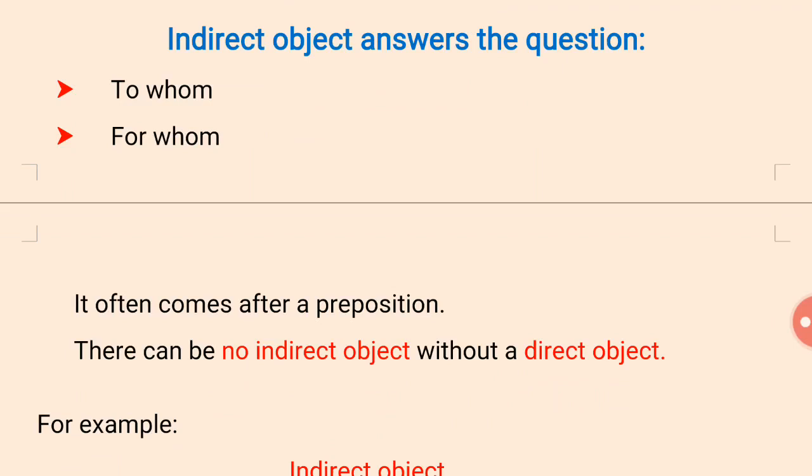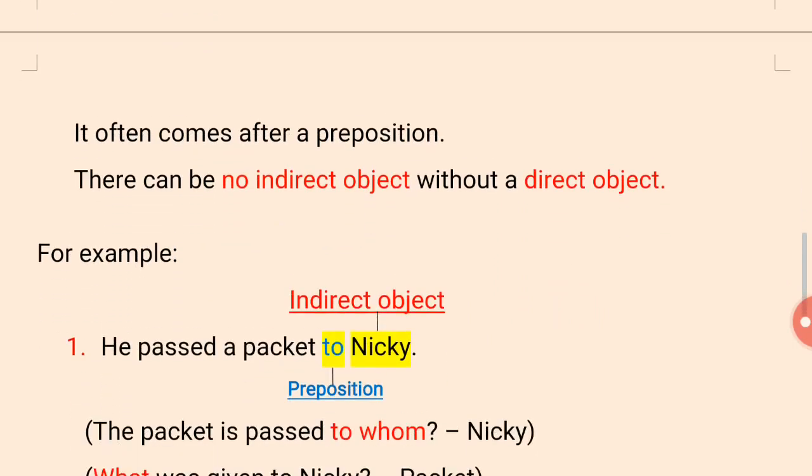There can be no indirect object without a direct object. Means if there is a direct object, then only it is possible that the sentence will have an indirect object. Otherwise, if there is no direct object, then there will be no indirect object. Okay, now let's see.